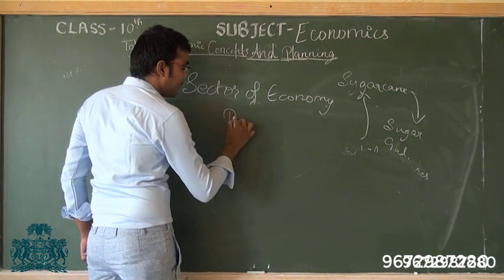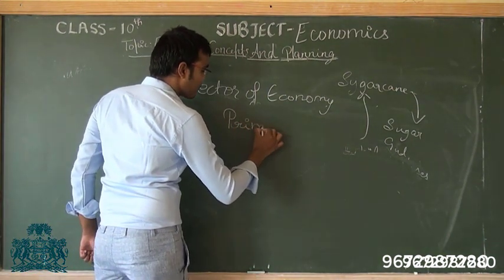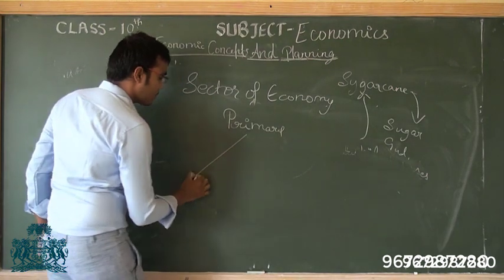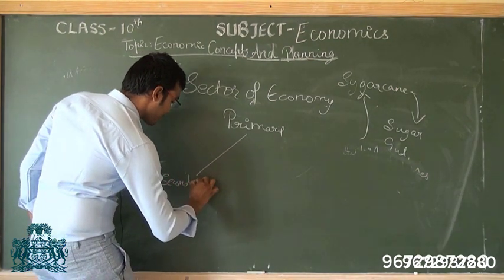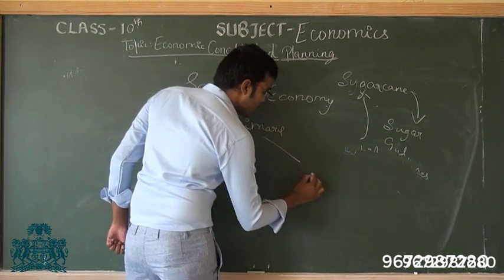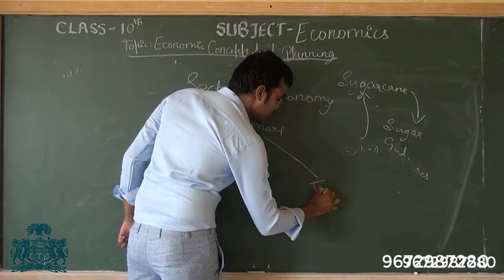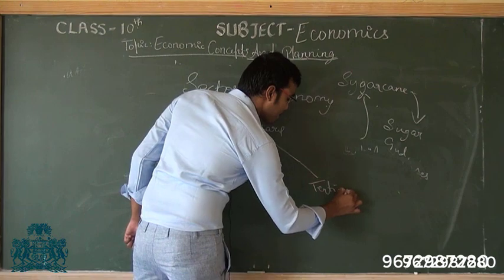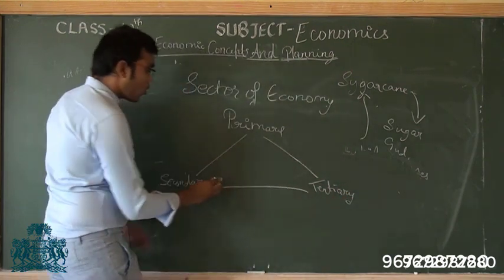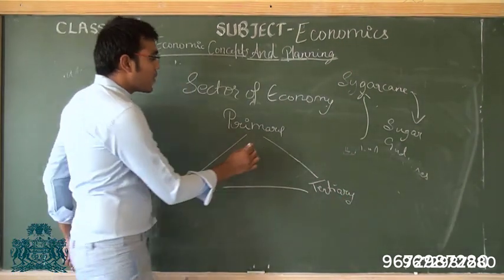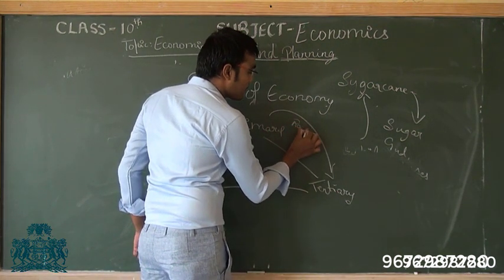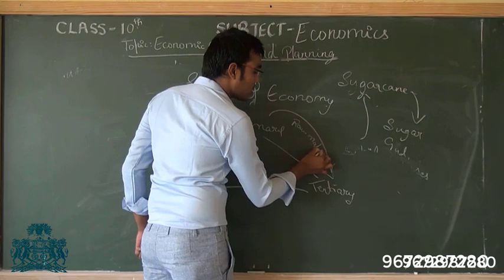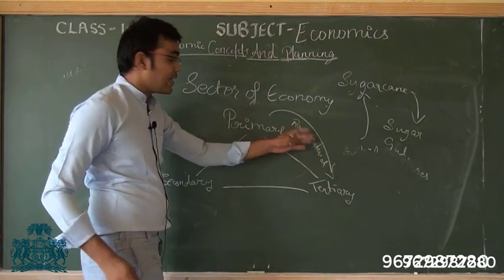Like here you have primary, here is secondary, and here is tertiary. All these sectors are interrelated because the primary sector will provide raw material like sugarcane or some minerals like coal.